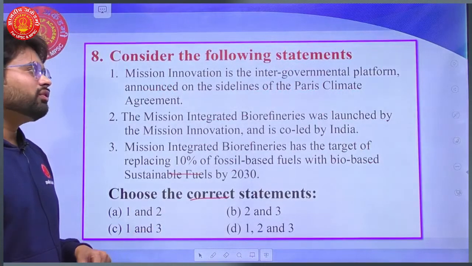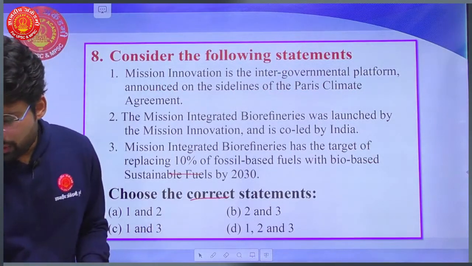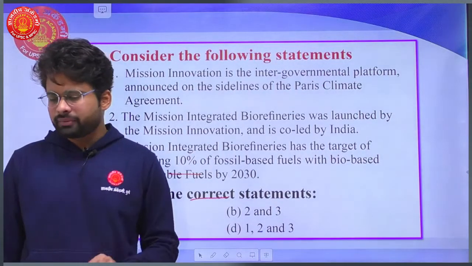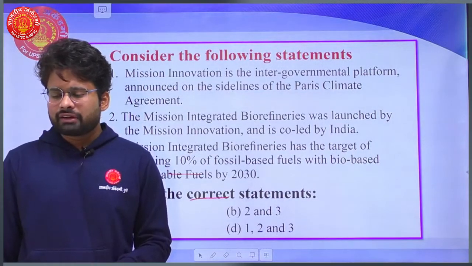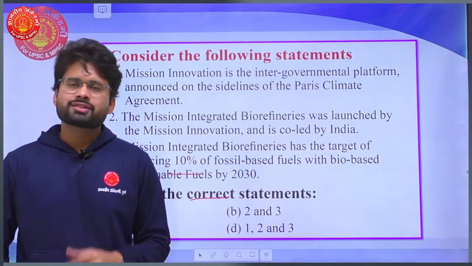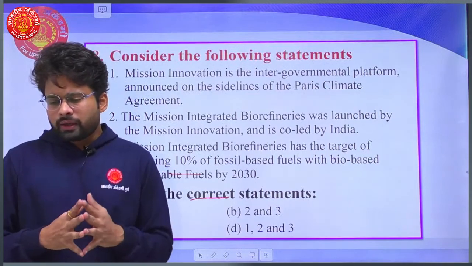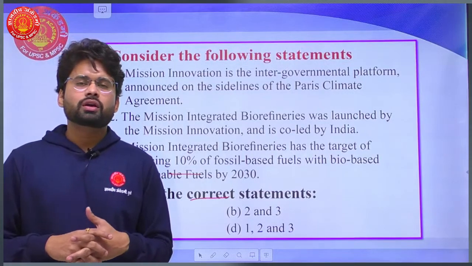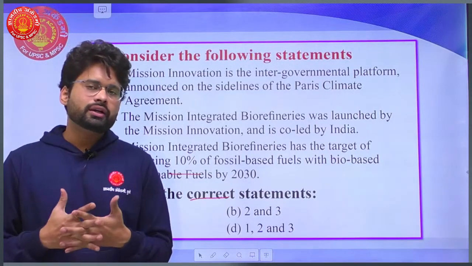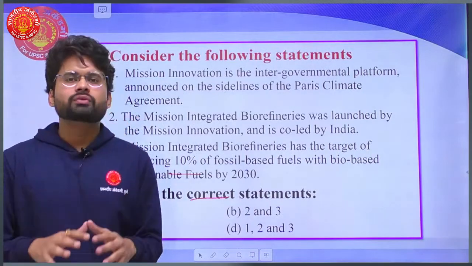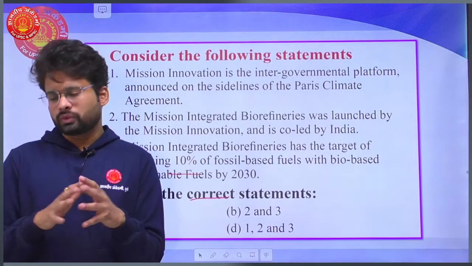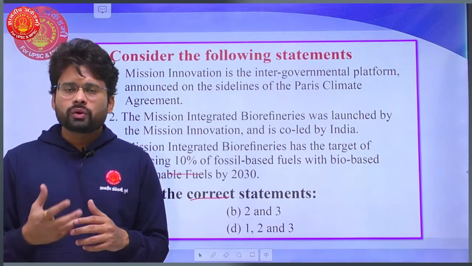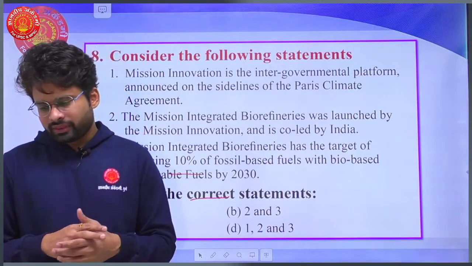Now the eighth, consider the following statements. Again, a very important institution, very important mission. You might have heard about this because it is concerned with the Paris Agreement. So Mission Innovation is an intergovernmental platform announced on the sidelines of the Paris climate conference. Yes, of course. And you know that the Paris Agreement was nothing but a global effort to bring down the global warming effect, right? So yes, Mission Innovation in that regard is nothing but innovating technologies which can be sustainable in nature.